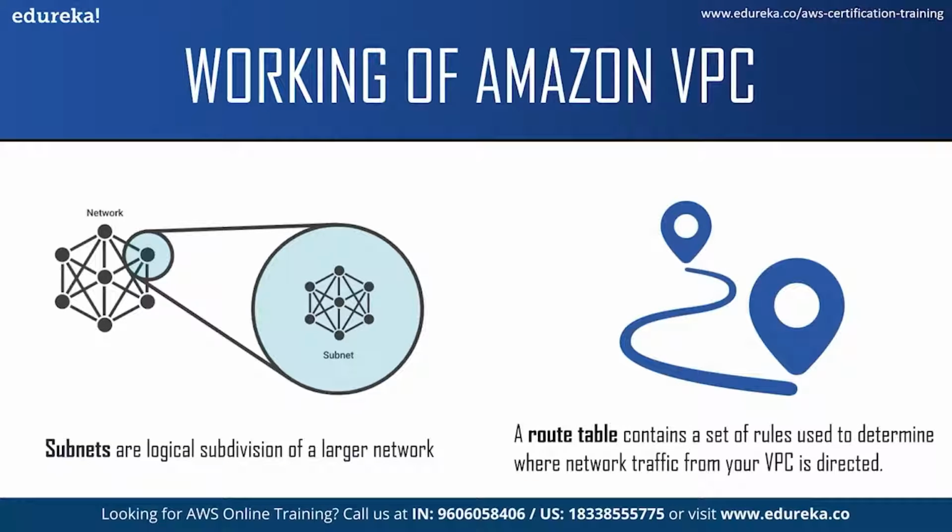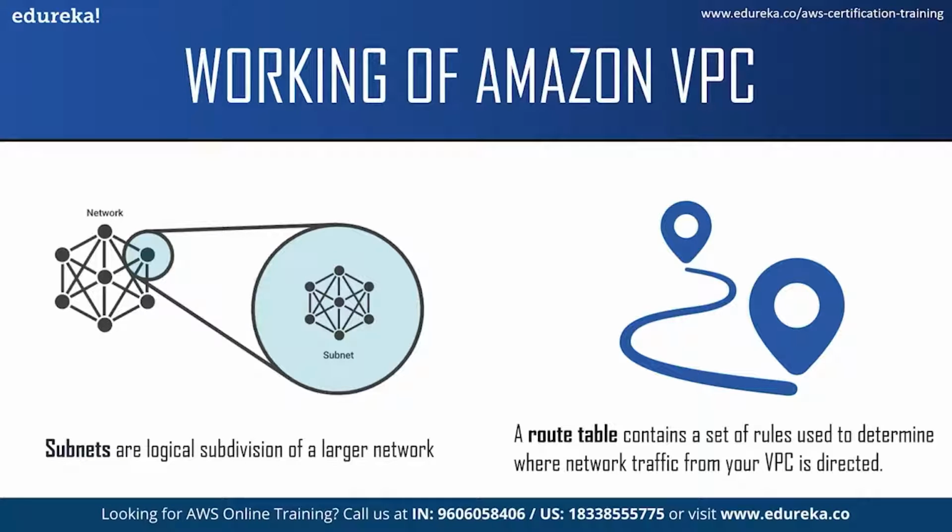Next we have a route table. Now a route table contains a set of rules called routes that are used to determine where the traffic in a VPC is directed. You can explicitly associate a subnet with a particular route table, otherwise the subnet is implicitly associated with the main route table.